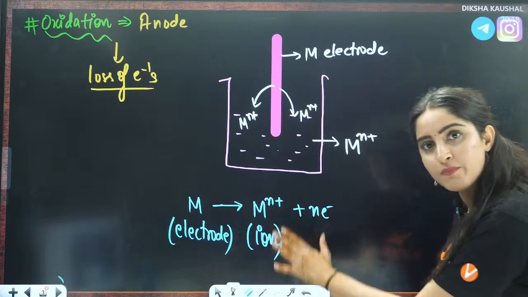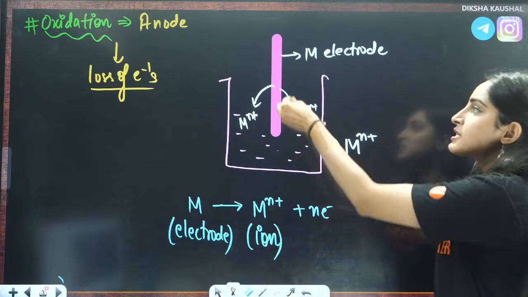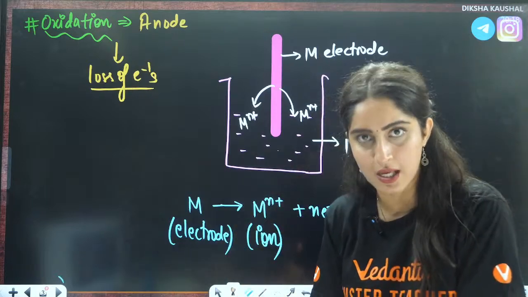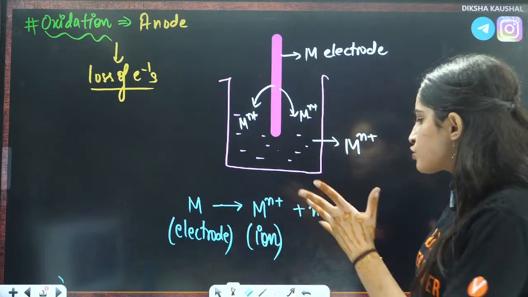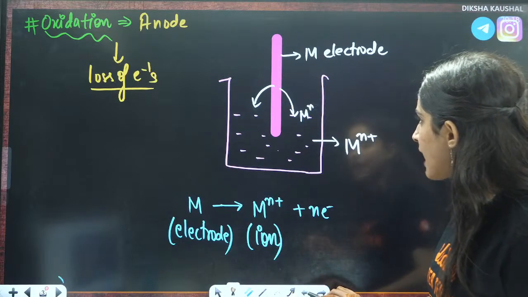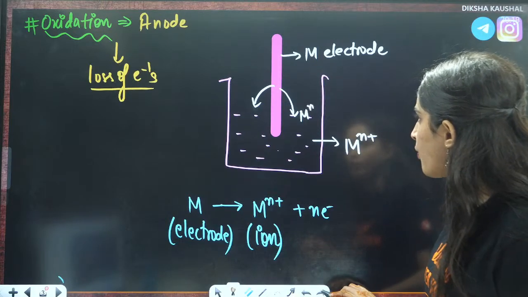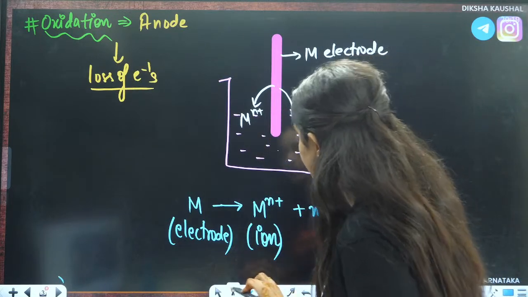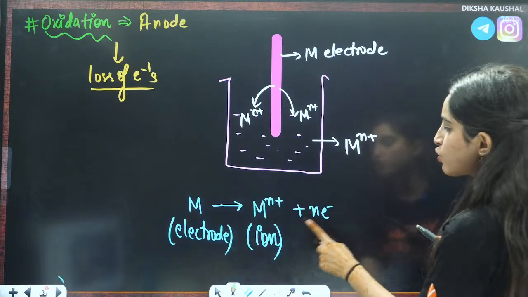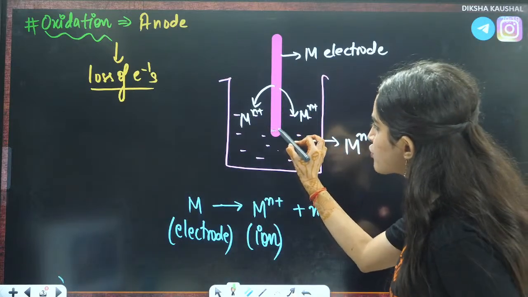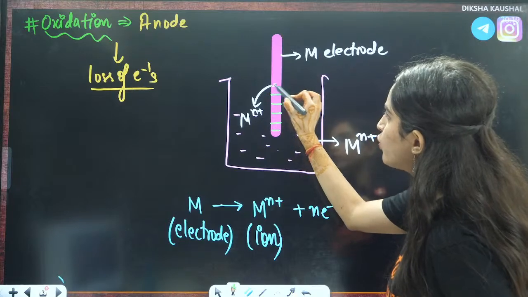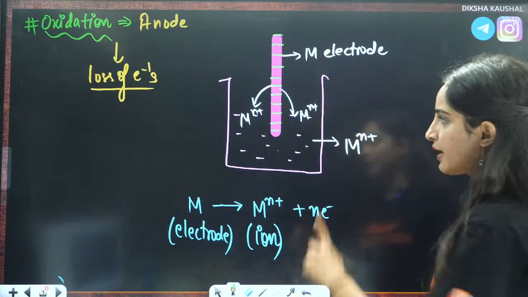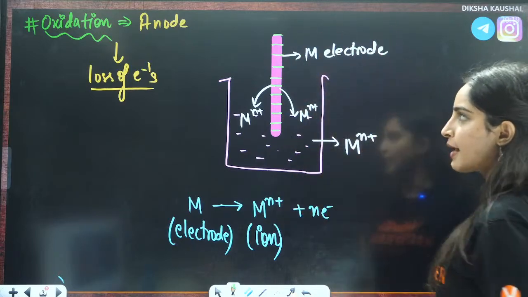Already there were some Mn positive ions in the solution, and it is giving more Mn positive ions in the solution because it is losing the electrons. So these electrons are going to move through this electrode. They are going to move here. These are the electrons that I am mentioning.